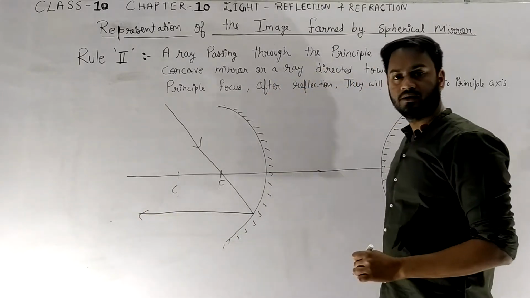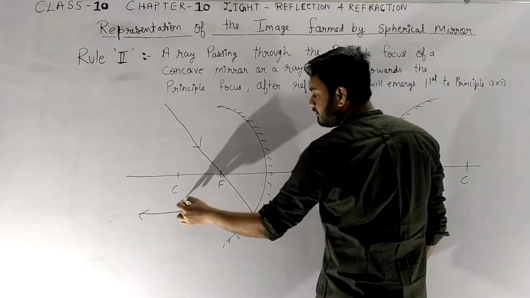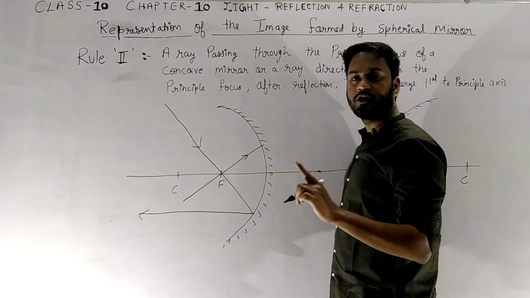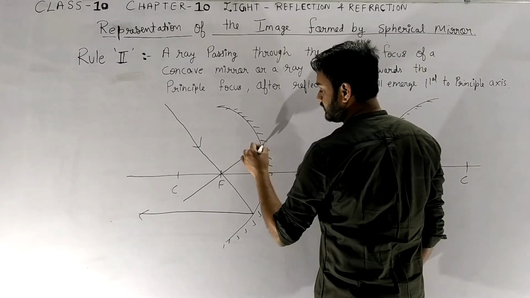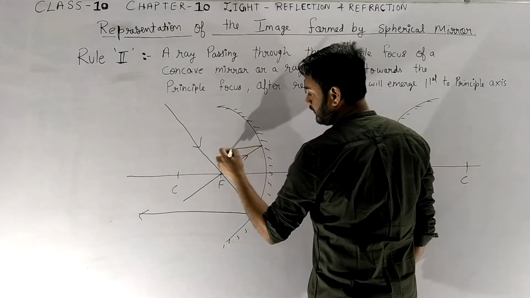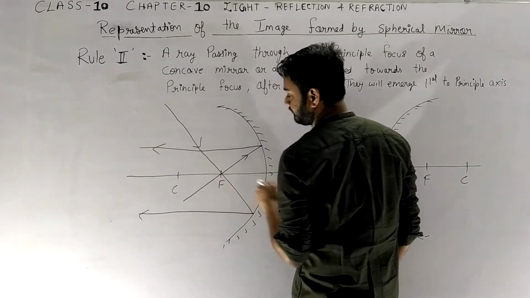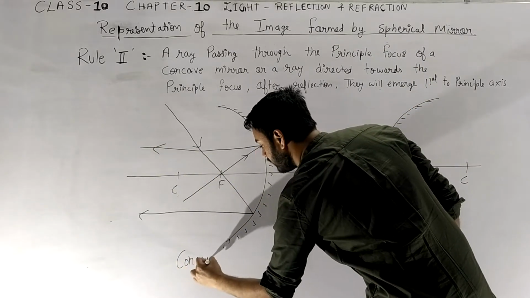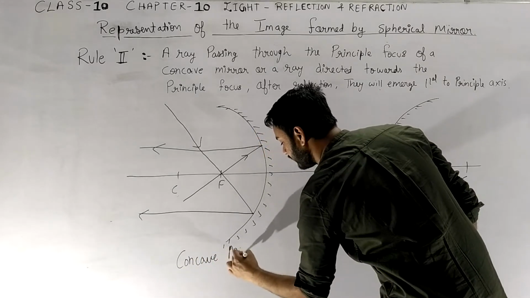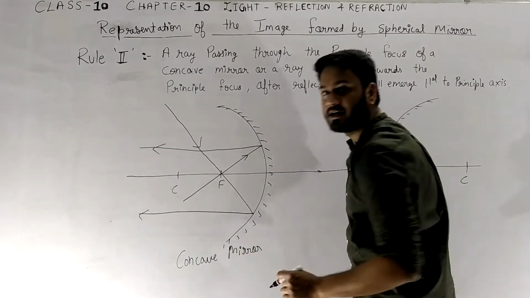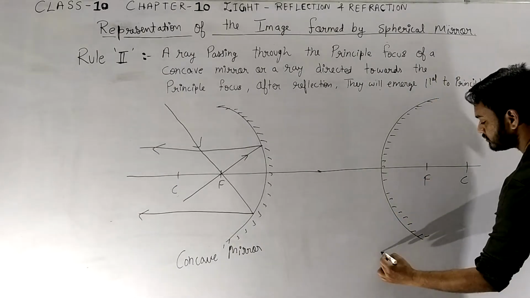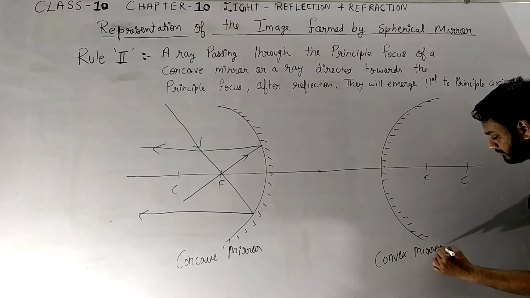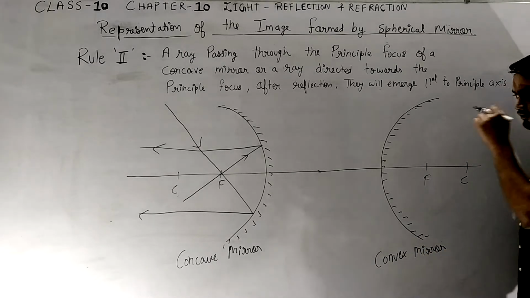This is the rule. Okay, if any ray which is directed towards the focus, like in this direction, it is very important to make the arrows. Okay, this will go again parallel to the principal axis. Okay, it is for the concave mirror, correct? And now we see this rule in the convex mirror. In this mirror, it is a diverging mirror. Make sure that you already know this.